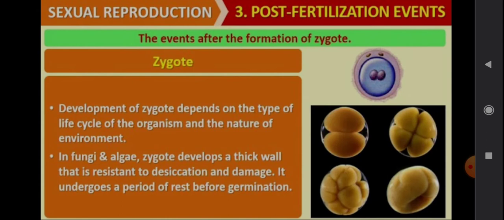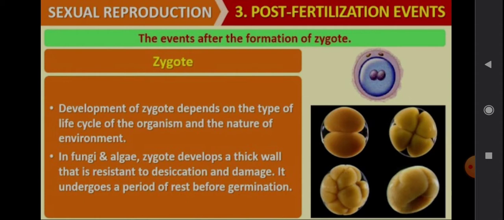Post-fertilization events means after fertilization, what happens next? No, sorry, before fertilization, what are the events taking place? That is a zygote. Development of the zygote depends on the type of life cycle of the organism and the nature of the environment. In fungi and algae, the zygote develops a thick wall that is resistant to desiccation and damage. It undergoes a period of rest before germination.